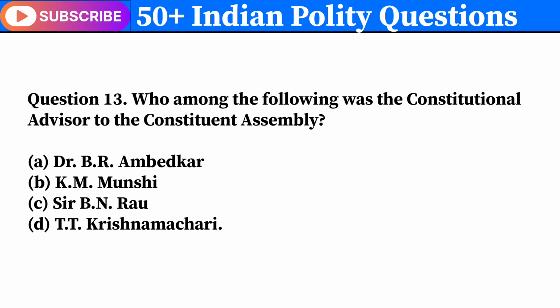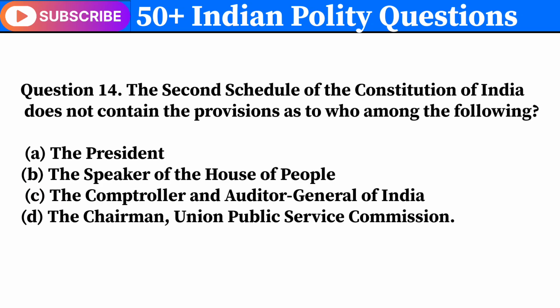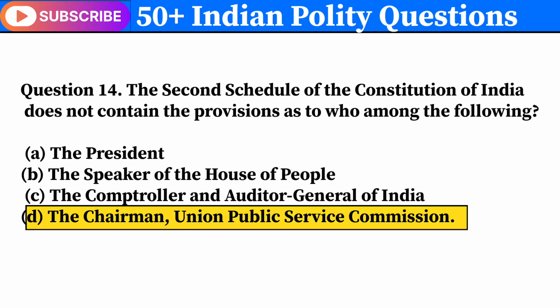Question 13. Who among the following was the constitutional advisor to the Constituent Assembly? Correct answer is C. Sir B.N. Rao. Question 14. The second schedule of the Constitution of India does not contain the provisions as to who among the following. Correct answer is D. The Chairman, Union Public Service Commission.